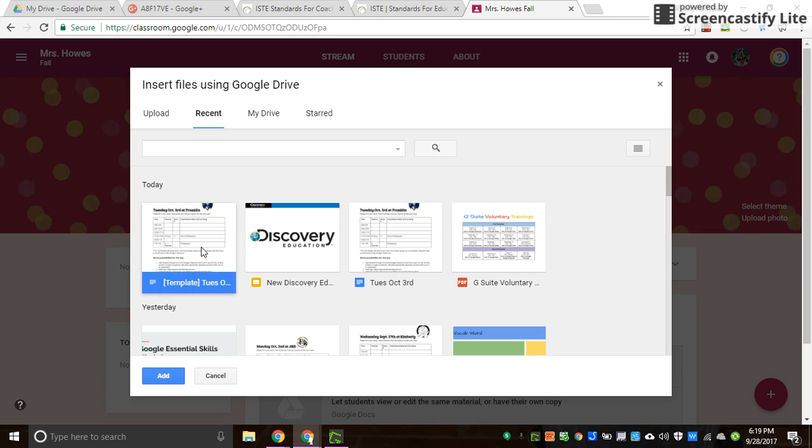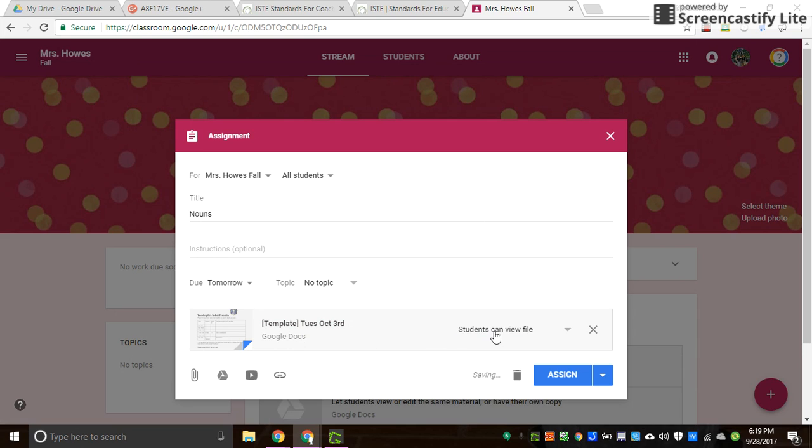When I choose the application or document that I want, I now have the ability here to allow the students to just view it, which would be like a read-only file. I can allow students to edit the file, which means that they would all be editing the same file at the same time or whenever they get logged in. Or I can use this like a virtual copy machine and make a copy for each of my students so they're all doing their own. Usually that's what I like to do so that it's not as confusing for the students.